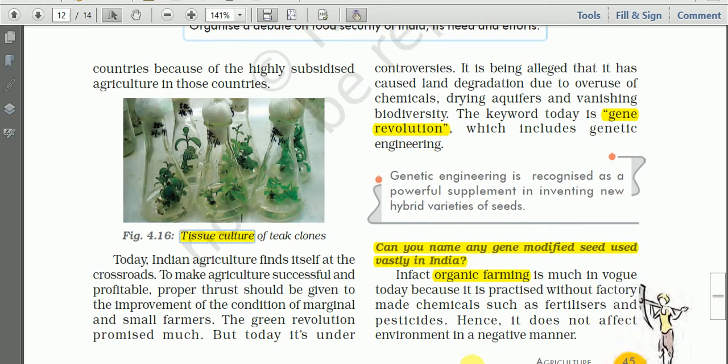No, sir. Okay, see, one photograph is also here.